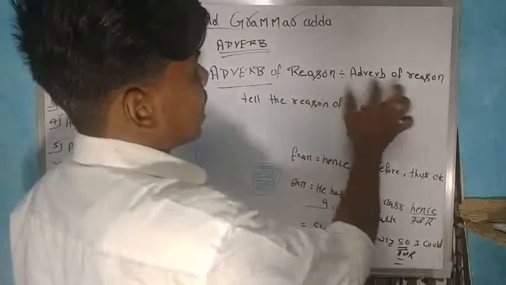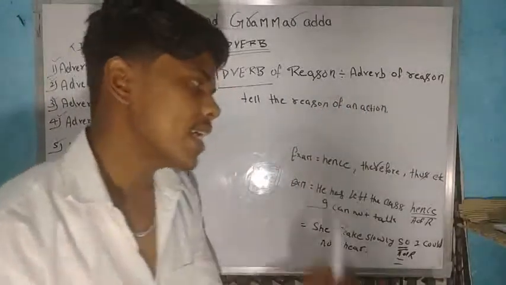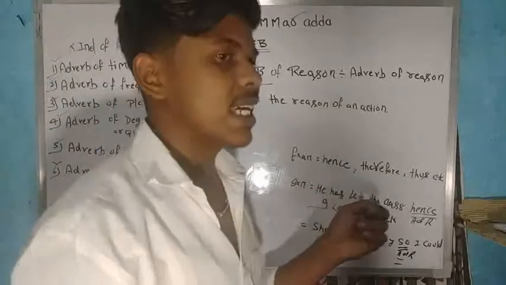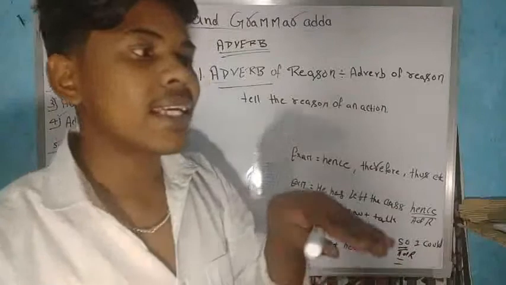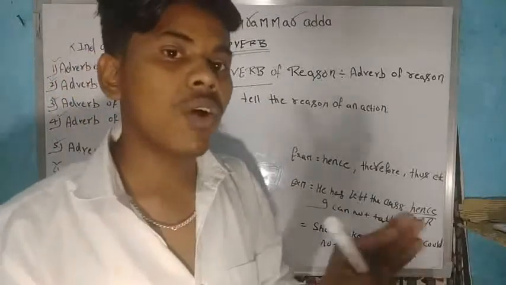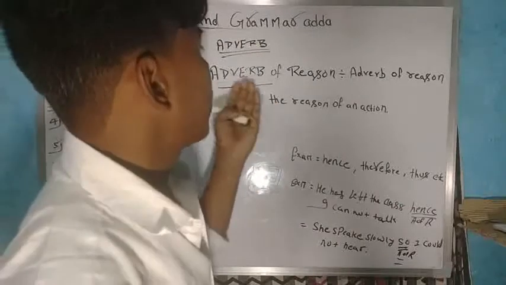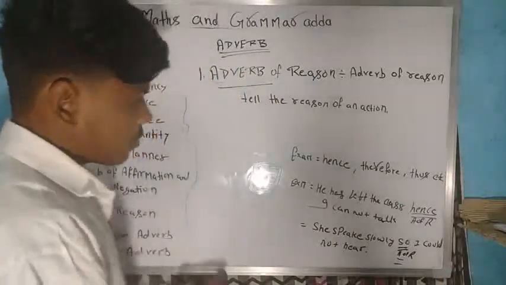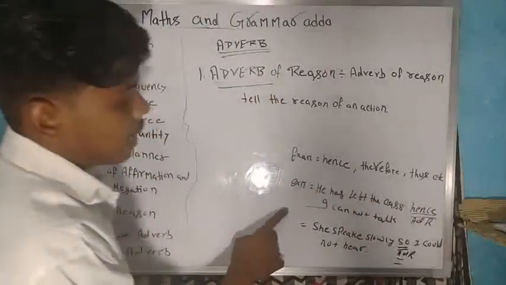There is the definition of adverb of reason: it tells the reason of an action. It means if there is any sentence, then it tells the reason of an action, that is, why he is doing any work, what the reason behind doing his work is. Then it is the adverb of reason. For example, I'm taking hence, therefore, thus, etc.